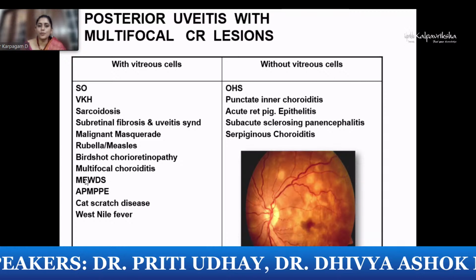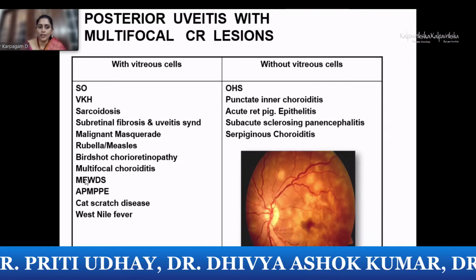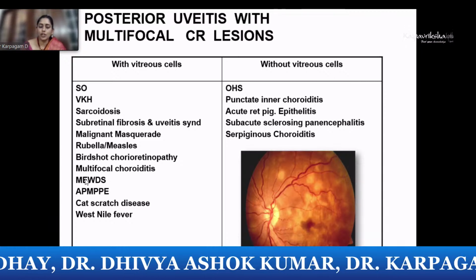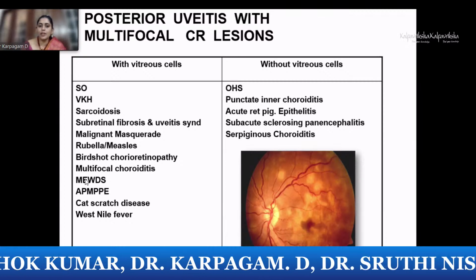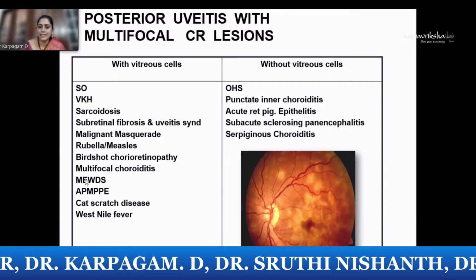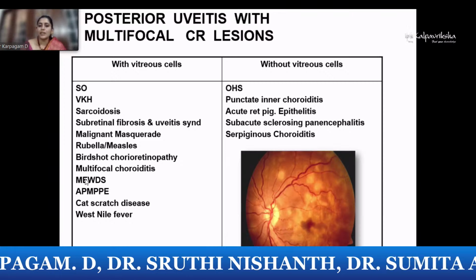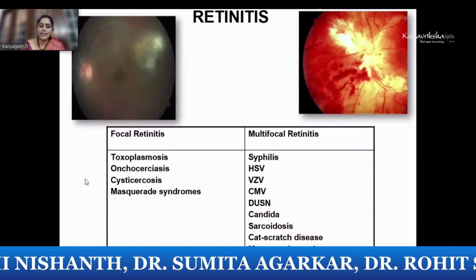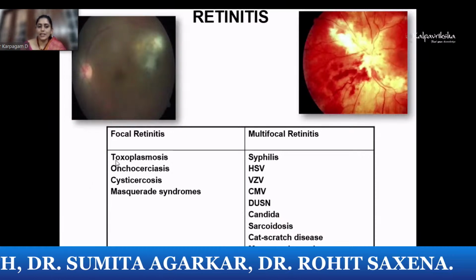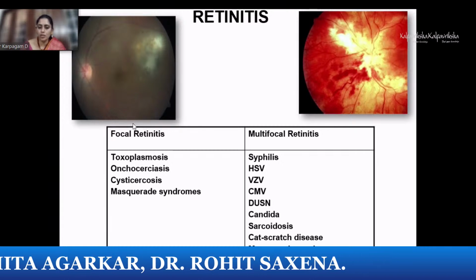With vitreous cells would be sympathetic ophthalmia, Wegener's, sarcoid, malignancy, rubella, birdshot, and all the white dot syndromes. Whereas without vitreous cells, it could be ocular histoplasmosis, TIC, retinal pigment epitheliitis, SSPE, and serpiginous choroiditis.